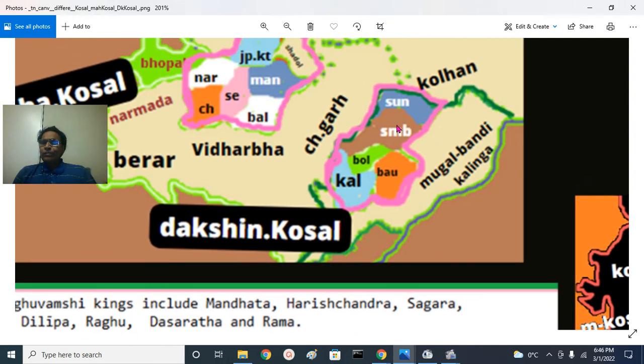Sundargarh, Sambalpur, Balangir and Baudh Khondmals, Kalahandi is Dakshin Kosal region. Sometimes this region is also called Garjhat region, the hilly region.